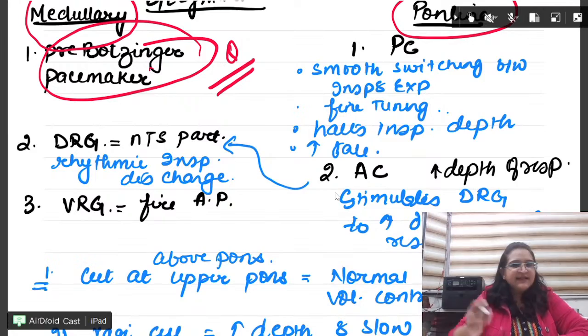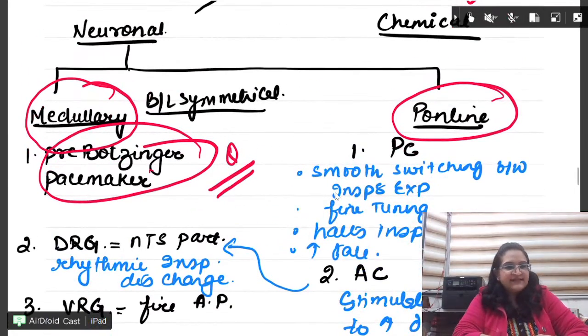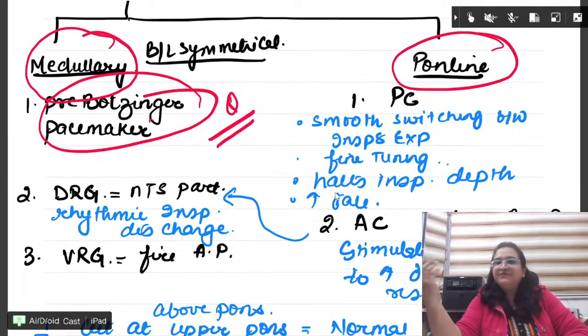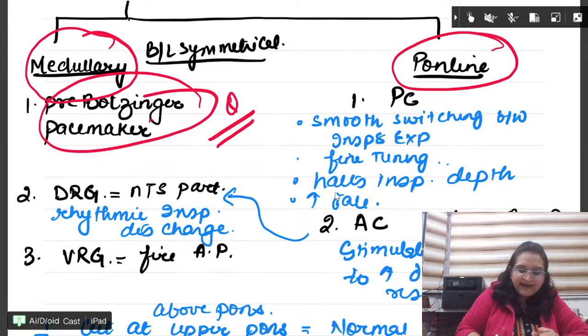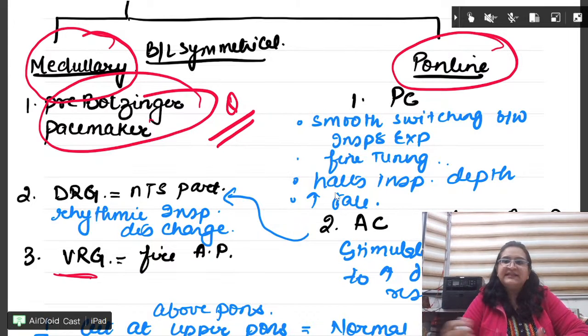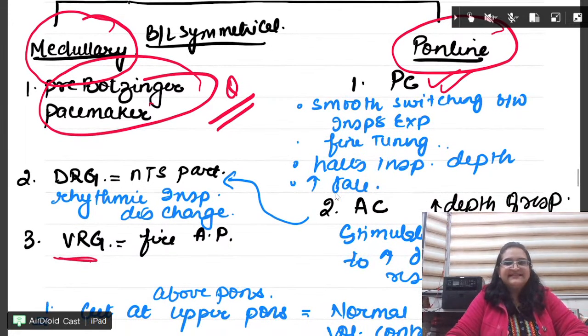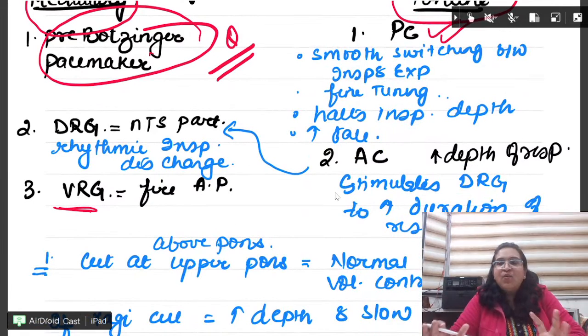Right. And what are the other medullary centers? Medullary centers are DRG and VRG. DRG is near the nucleus tractus solitarius. If you don't know, it's okay. DRG is responsible for rhythmic inspiratory discharge. The ventral group is VRG, that is for just firing action potentials. Next, the pneumotaxic center, PC, and AC are pontine centers. A direct question can come, beta. PC and AC. PC is pneumotaxic. What is the function?